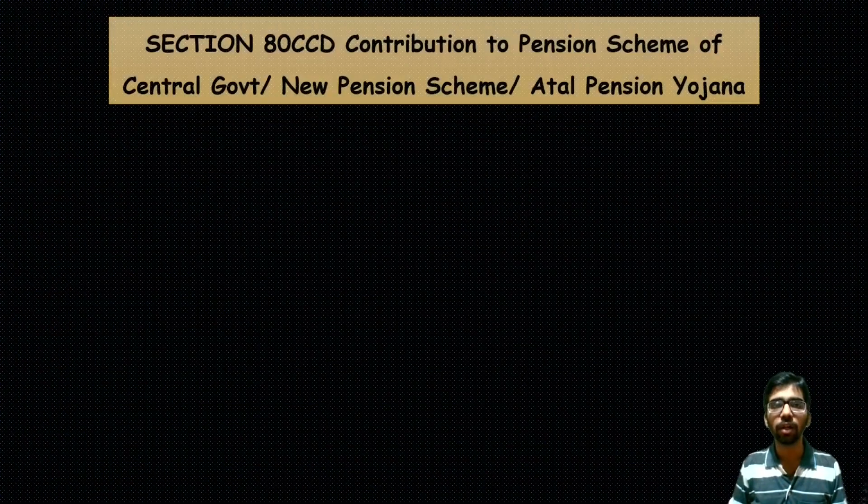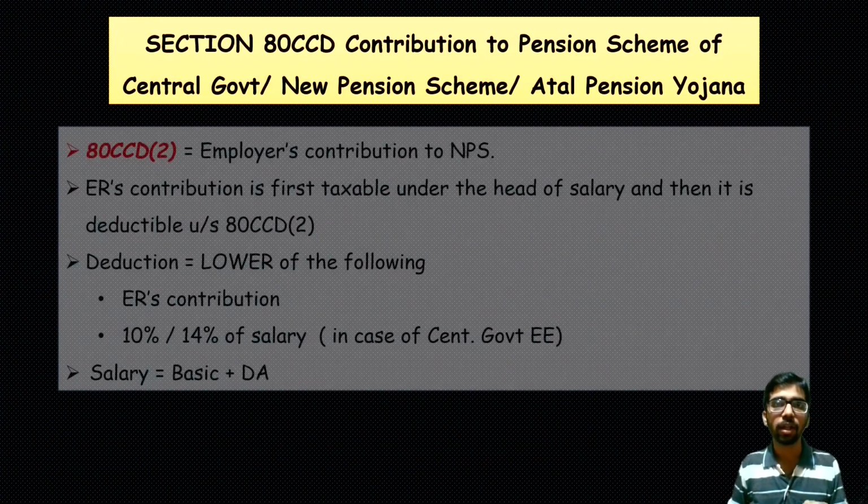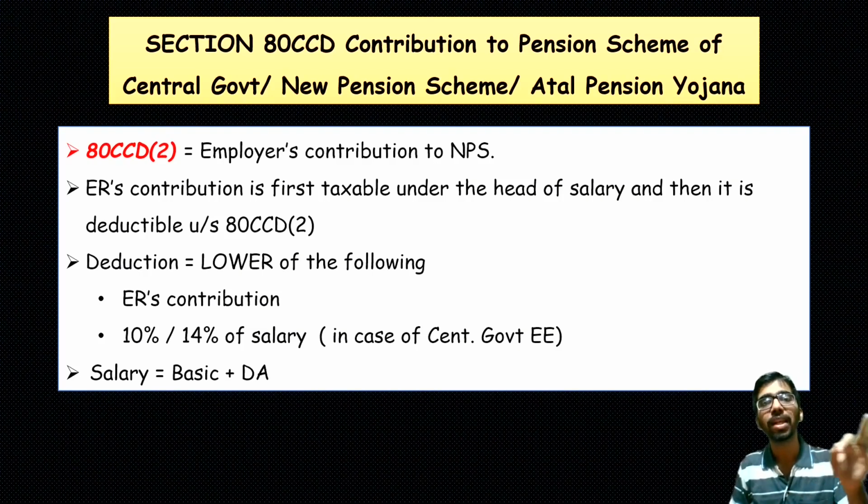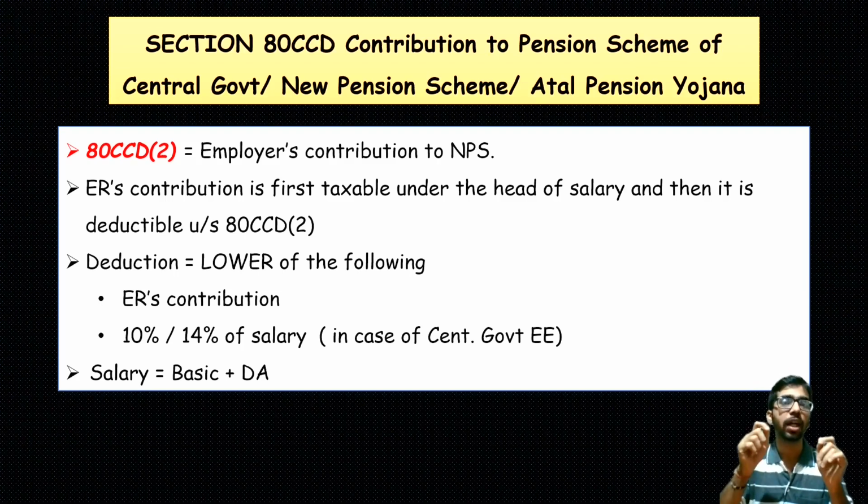Continuing with the same topic, another section is 80CCD subsection 2, that is the employer's contribution to the NPS. It is only applicable for salaried employees, because an employer-employee relationship exists only in the case of a salaried employee. The employer's contribution is first taxable under the head of salary.